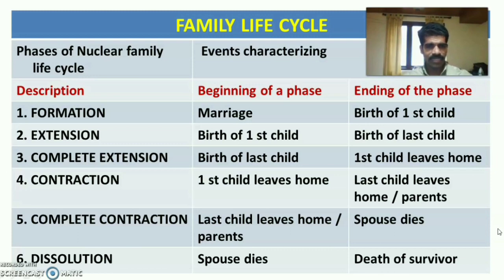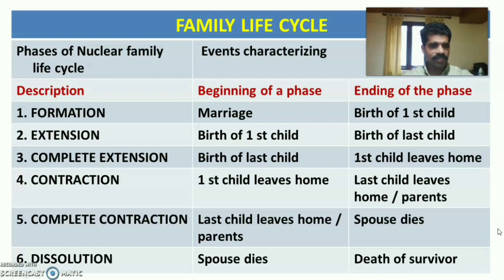The second stage is extension, beginning with the birth of the first child and ending with the birth of the last child. So the cycle from the birth of the first child to the birth of the last child is called the extension phase. The third phase is complete extension, beginning with the birth of the last child and lasting until the first child leaves the home. The period between the birth of the last child and when the first child leaves home is the complete extension phase.